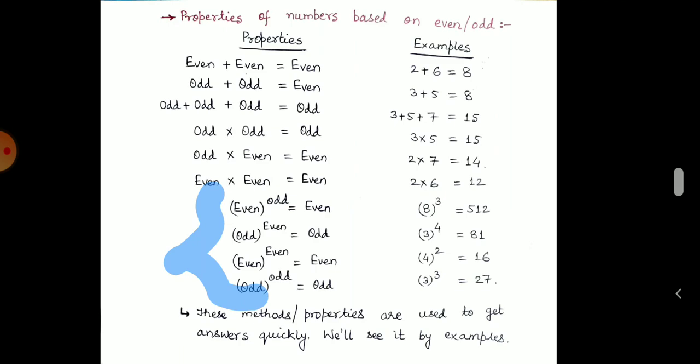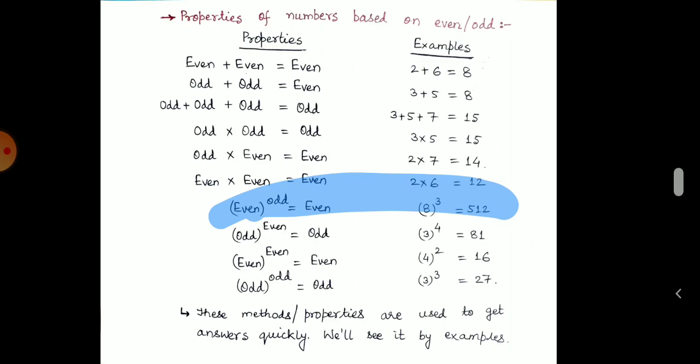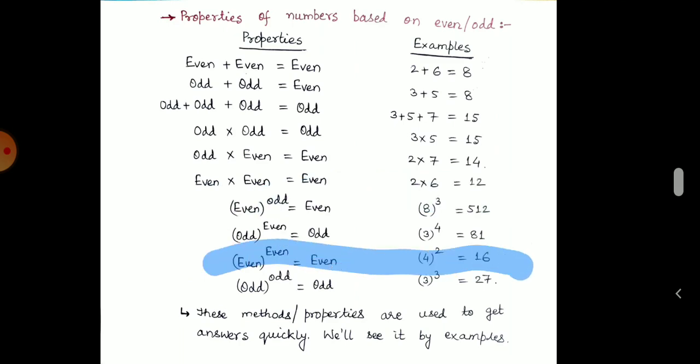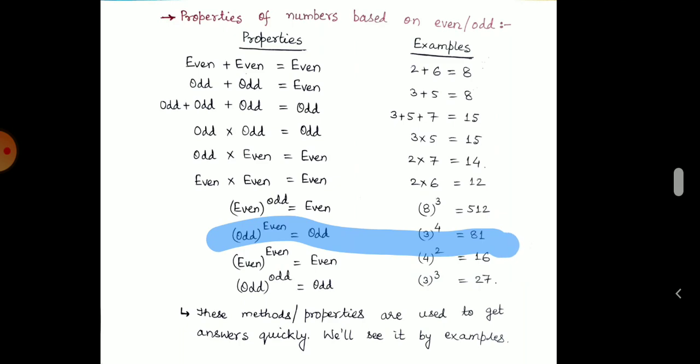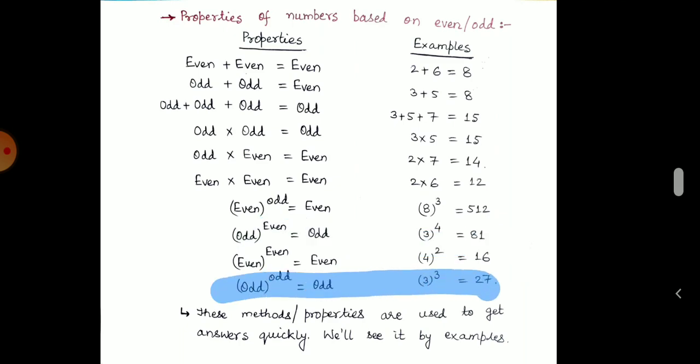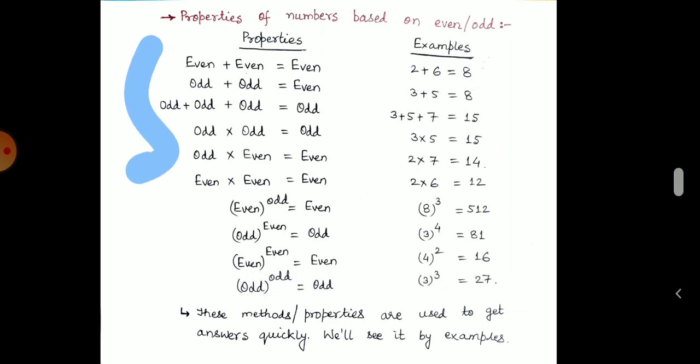In power format, as we can see, even to the power odd will be even. Even to the power even will be even. And odd to the power even will be odd, and odd to the power odd will be odd. Okay, so the base number we are raising to a power determines the result, like even to the power, then the number will be even. Odd to the power, then the number will be odd. Okay, these properties will be used for short tricks. Further I will tell you in later videos.